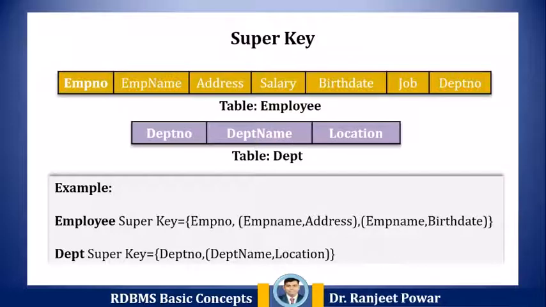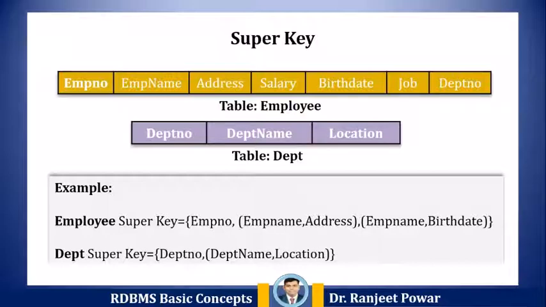Let's see the first key, that is the super key. Super key is a set of attributes which can uniquely identify a tuple. Super key is a superset of candidate keys. In the above example, employee table, the names of two employees can be the same. So employee name alone can't be used to uniquely identify the record in an employee table. But their employee number can't be the same. Hence, the combination of attributes can also be a key.